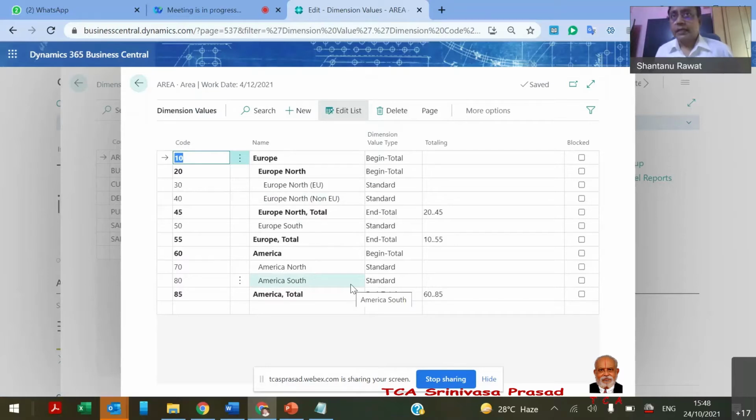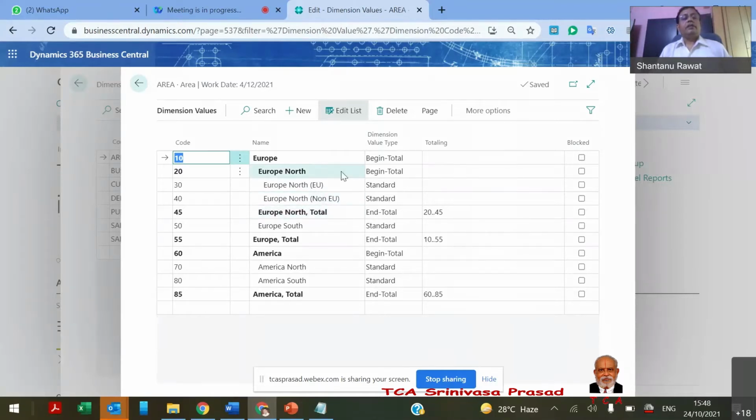By definition, a cost center is the smallest segment of activity, and it can't be broken down further. But if we want to group, we can do it like this. In Europe we define Europe North, maybe Europe West, etc. Europe North is further broken down into Europe North EU and Europe North non-EU.